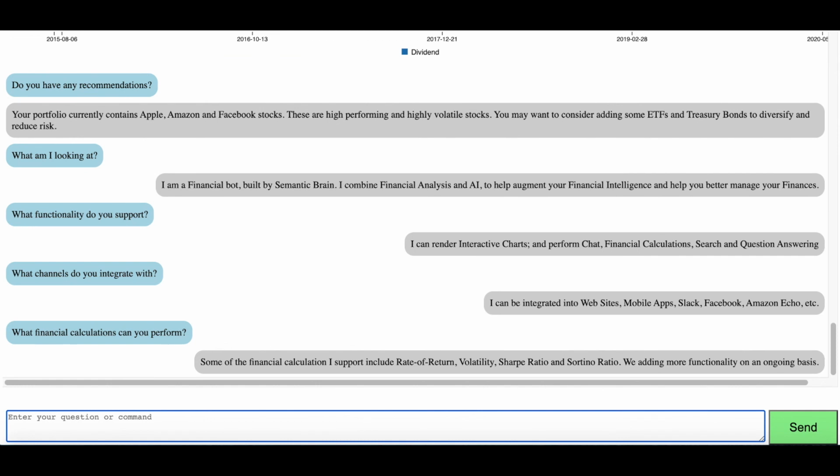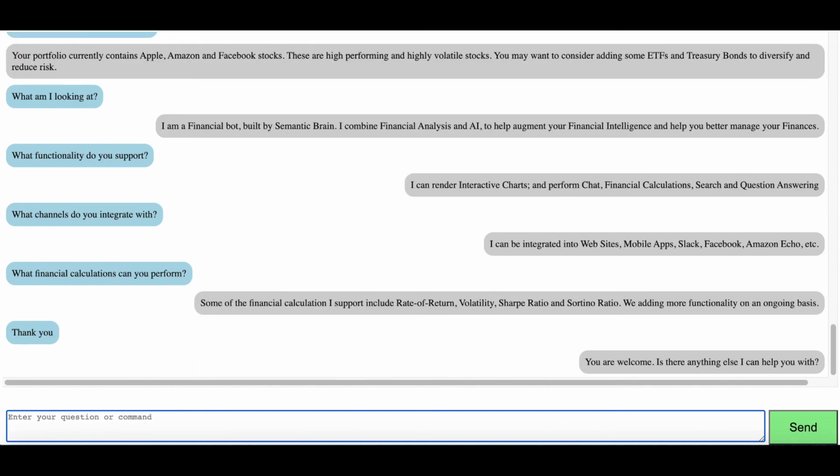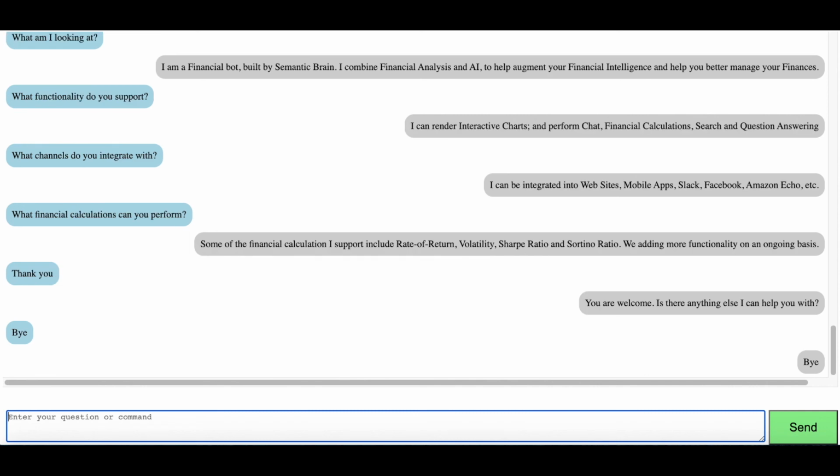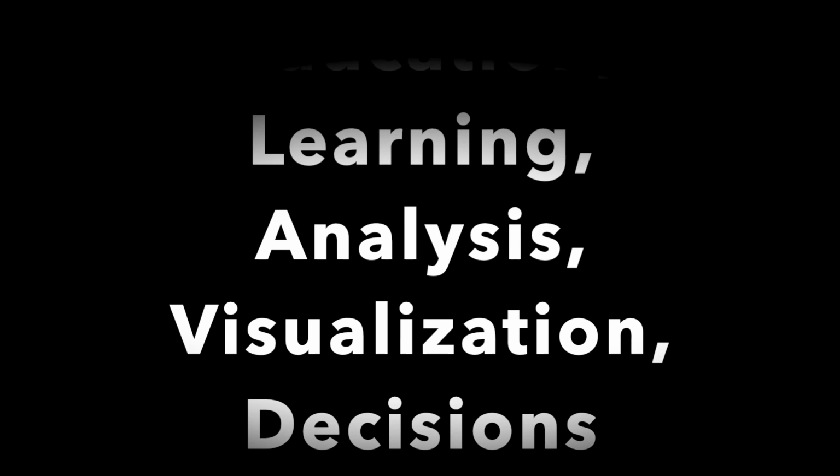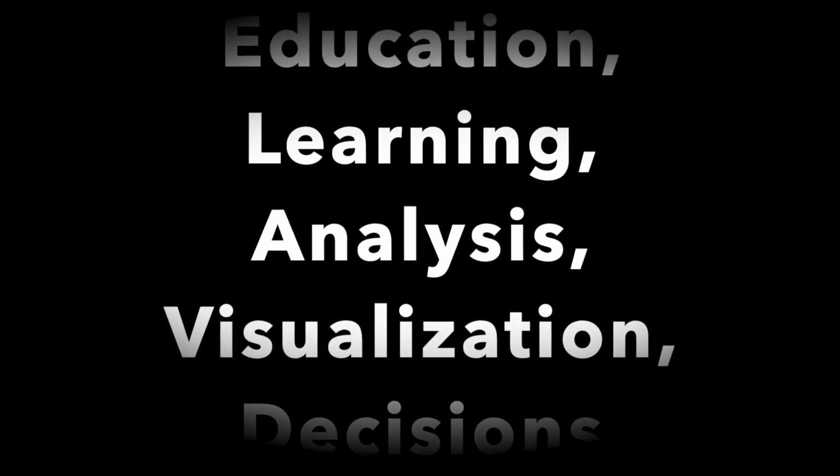Essentially, this system is two things. It helps you dynamically generate charts and understand the situation. It also helps you understand how the system works and develop a better understanding of finance over time.